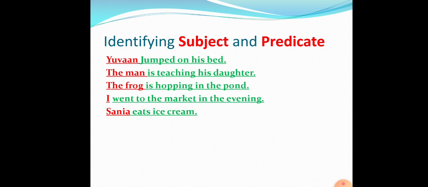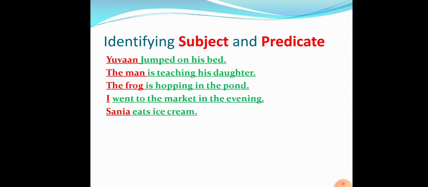Now the third example: the frog is hopping in the pond. About whom are we talking here? We are talking about the frog. So the frog is the subject, and what is he doing? He is hopping in the pond. So is hopping in the pond will be the predicate.